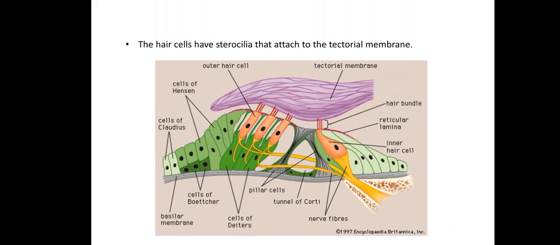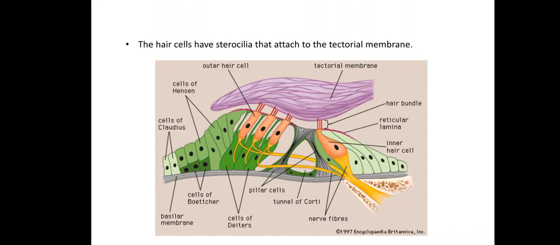The organ of Corti is composed of both supporting cells and mechanosensory hair cells. The mechanosensory cells are arranged into inner and outer hair cells along rows. There is a single row of inner hair cells and three rows of outer hair cells, which are separated by the supporting cells. The supporting cells are also called Deiters' cells. Look at this figure. You can easily find the green colored cells, which are known as cells of Deiters.